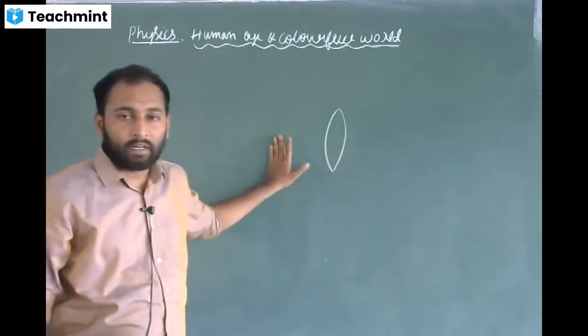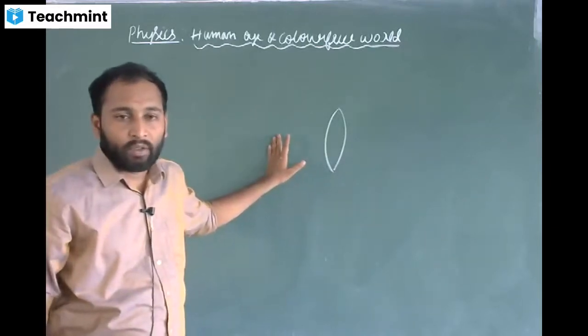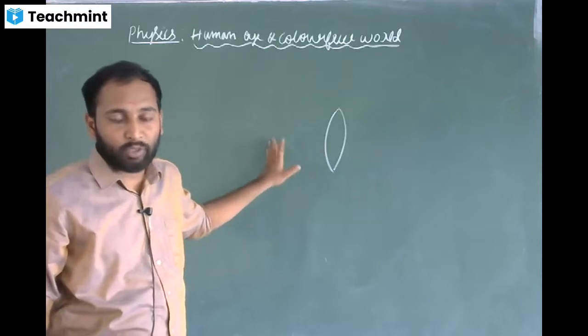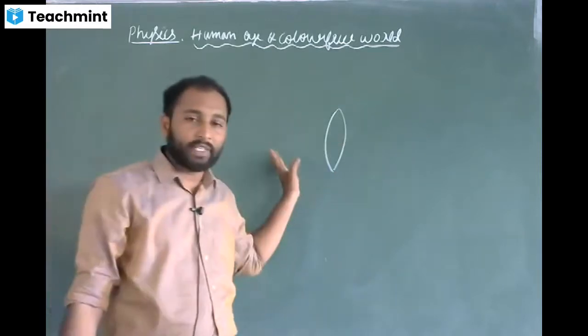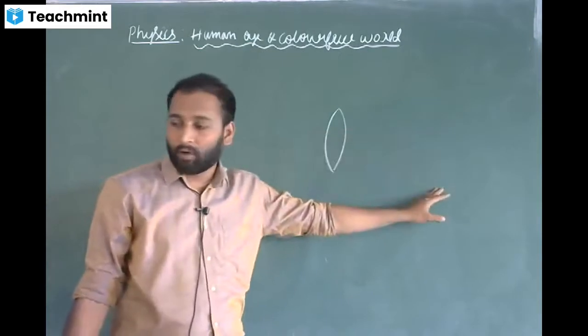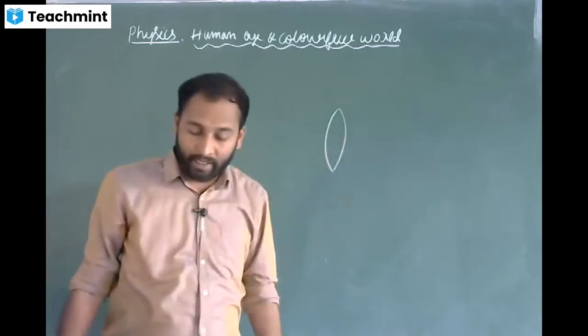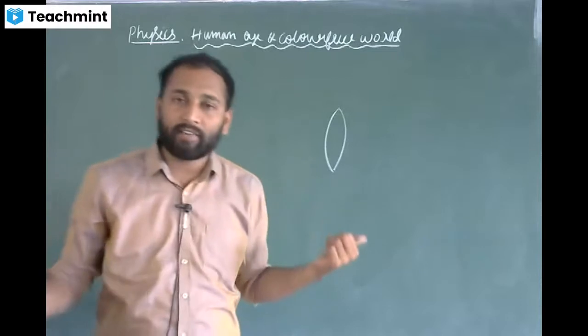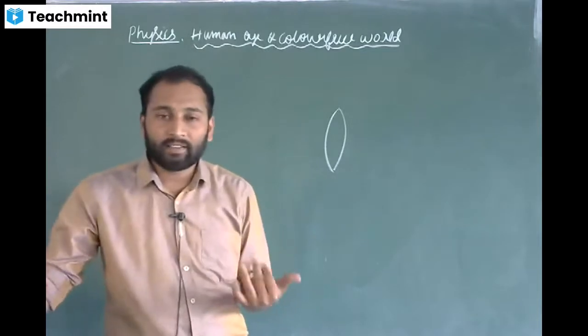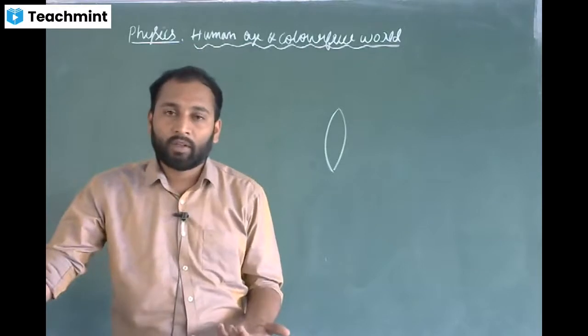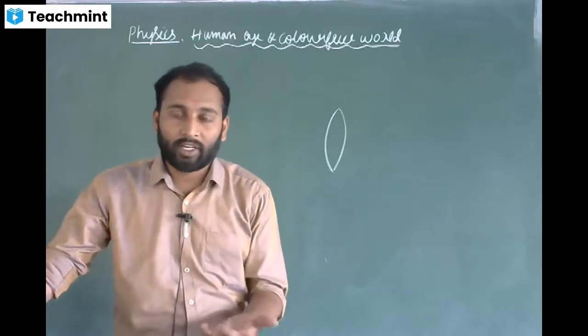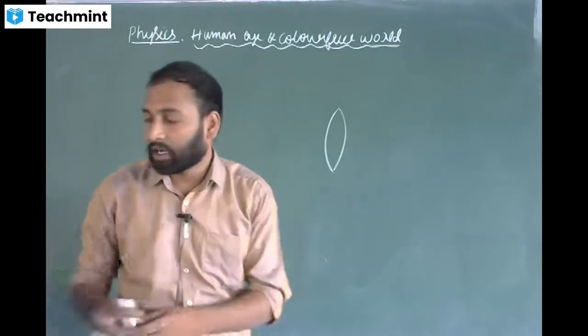Sometimes the image obtained will be virtual erect, sometimes the image obtained will be real inverted. So depending on the position of the object, we get the image. Human eye is also like that, it consists of a lens. So how can we see the objects?